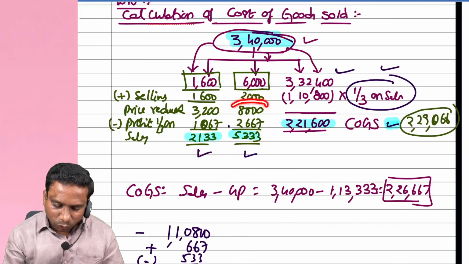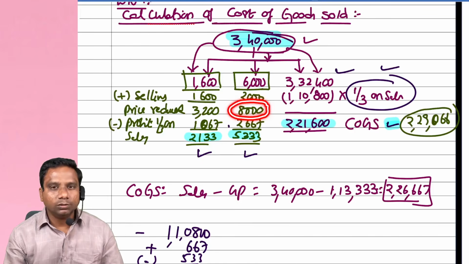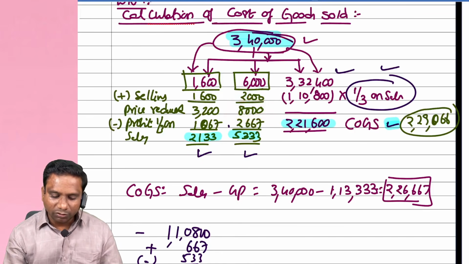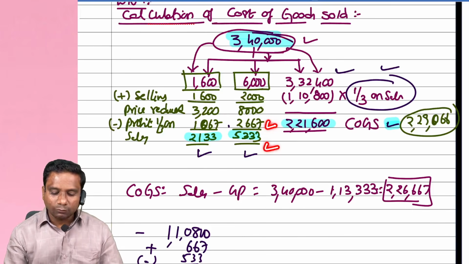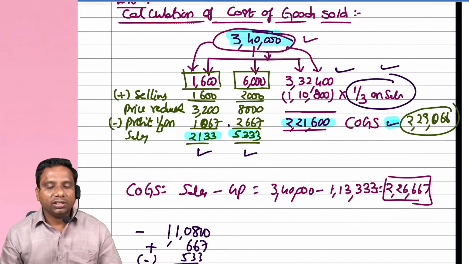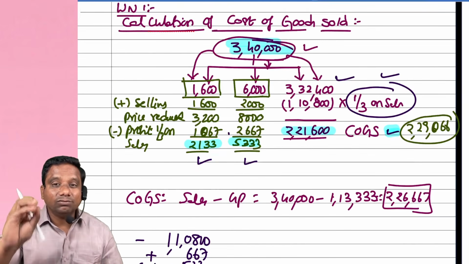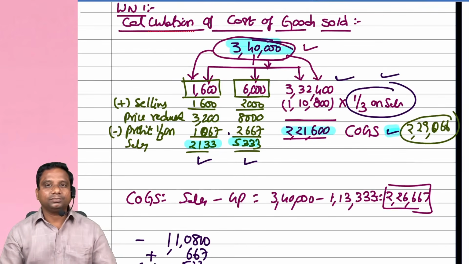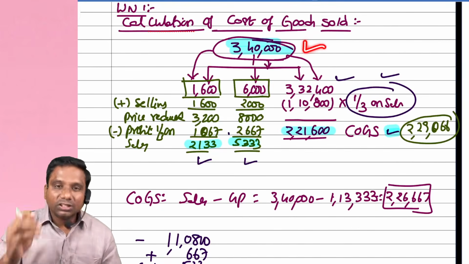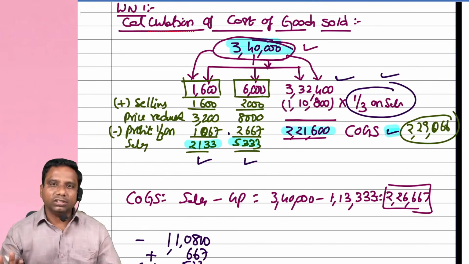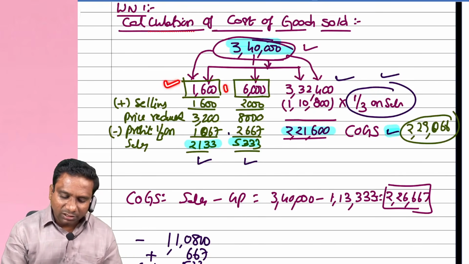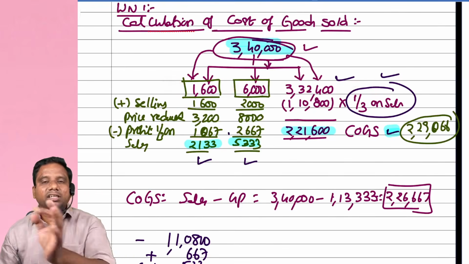And 8,000 rupees is the selling price of the other goods which we sold. But what is the cost? Sorry, profit on that? 1 by 3, 2,667. Then what is the cost of goods sold? 5,333. Observe carefully. This working is very, very important. So we sold total goods for 3,40,000. Out of them, we are separating the abnormal sales and normal sales. Abnormal sales are 1,600 and 6,000, and normal sales are 3,32,400.